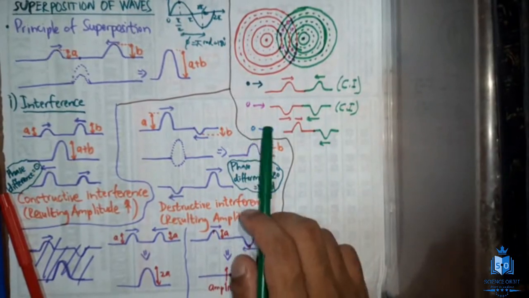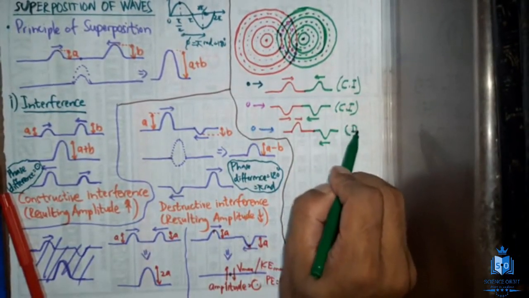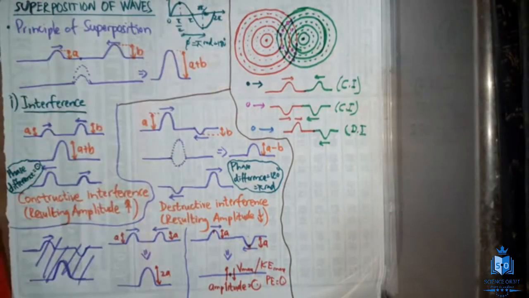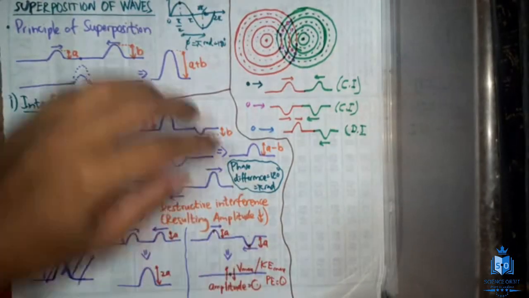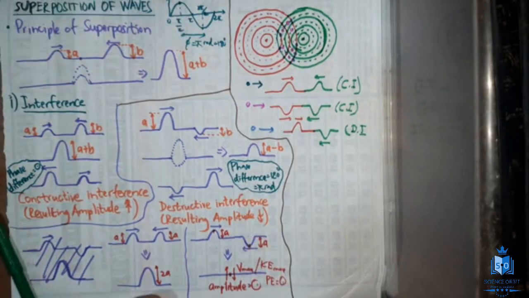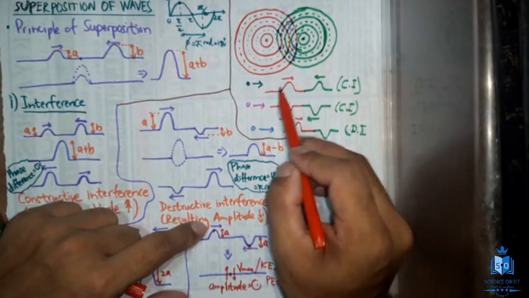When a crest and a trough meet, we know that is going to be destructive interference. I know it's getting a bit complicated, but if you draw a larger diagram and mark, you will get everything correctly. For your convenience, I'll just mark. Later, when you draw, you can be mindful about it.